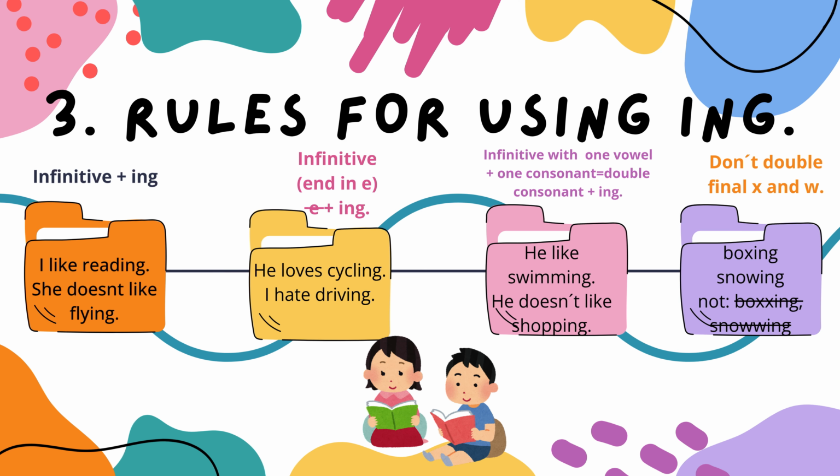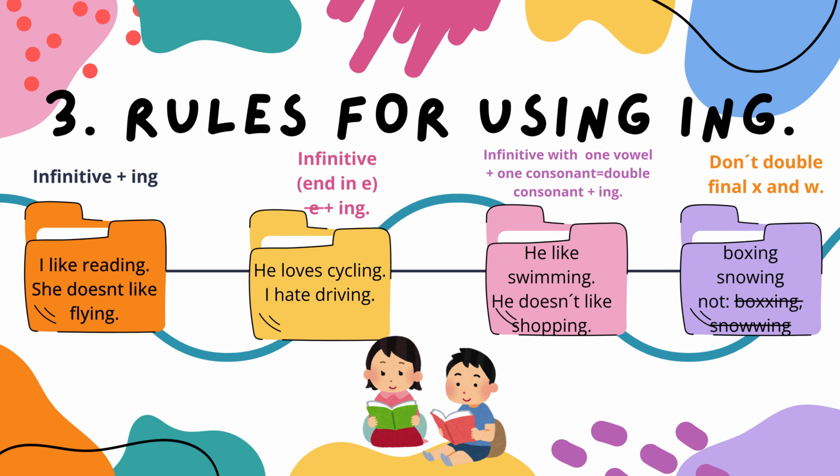For example, I like to make jam every year. Now, taking into account all of the prior knowledge that we have acquired, we'll move on to the rules for converting a verb to an ing ending. First, we add ing to most verbs. For infinitive verbs ending in e, we must remove the e and add ing. For verbs ending in a vowel plus a consonant, we must double the consonant and add ing. It is important not to double the x or the w of verbs in this ending.